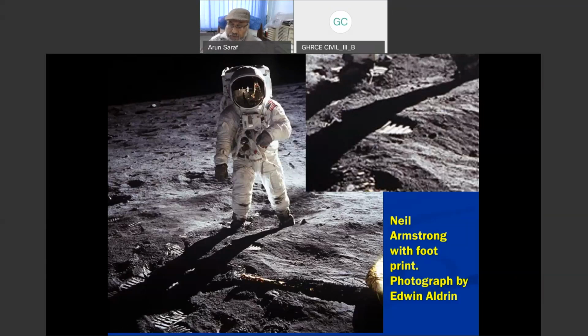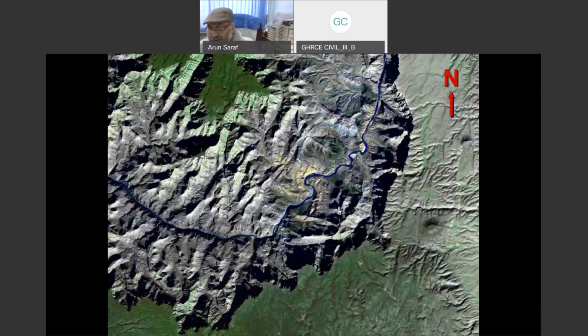Now, when we come to the satellite images, let me explain. In the center of this image, you are seeing the Colorado River of USA in Arizona state. What you are seeing is through a satellite image, which is a Landsat ETM plus satellite image, again of the US. But the important point you would observe in this satellite image is that this river is flowing on the ridge.